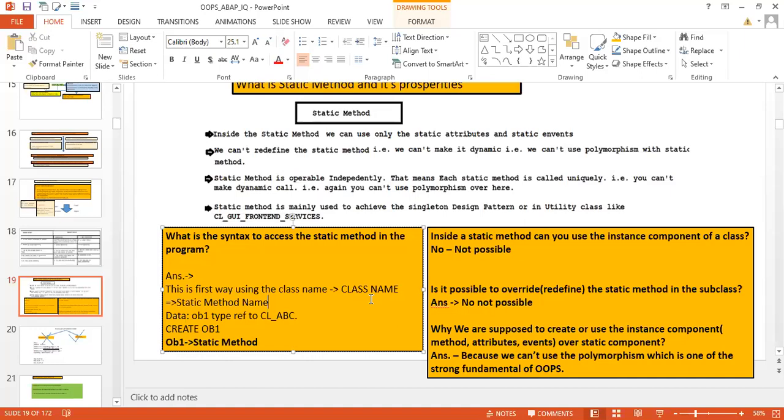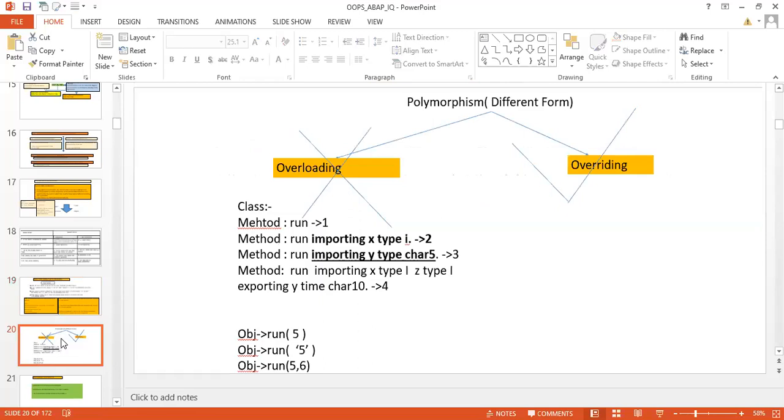Not required. Directly you can use the static method from the class name, and using this symbol you can access the method and use it.